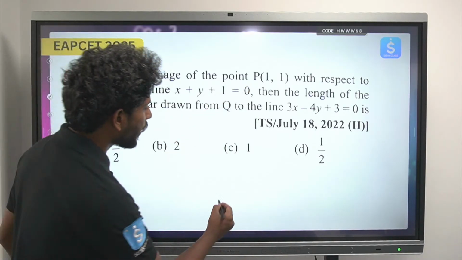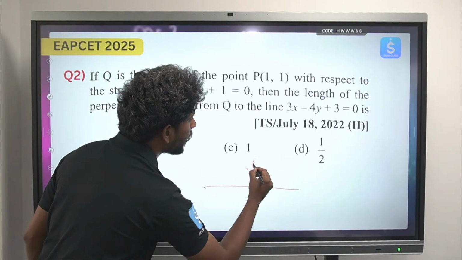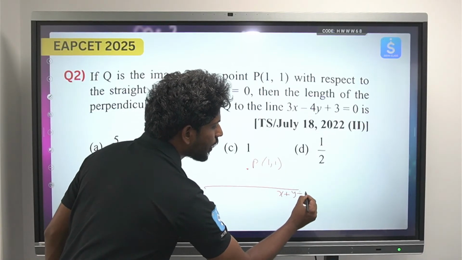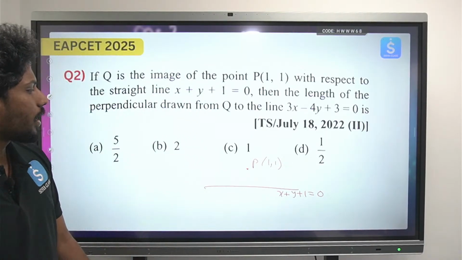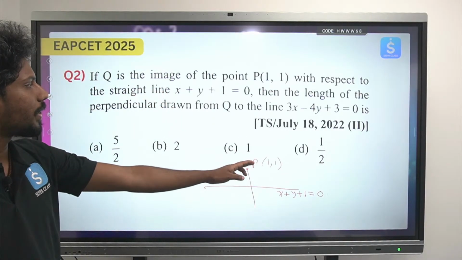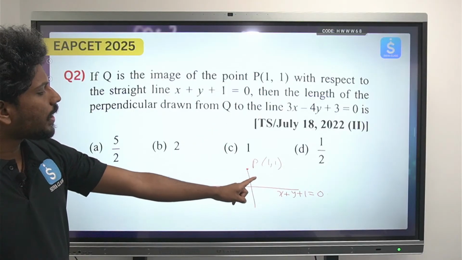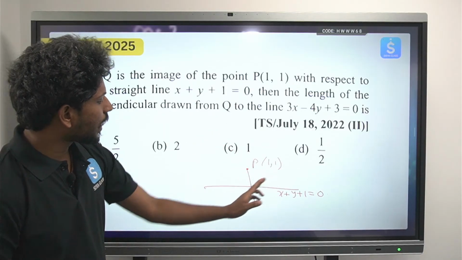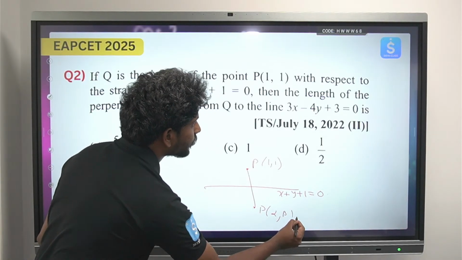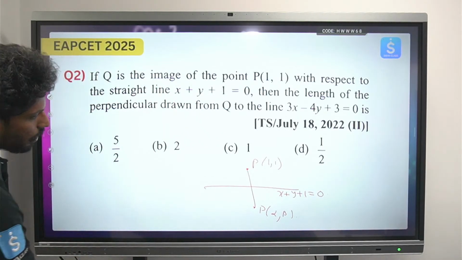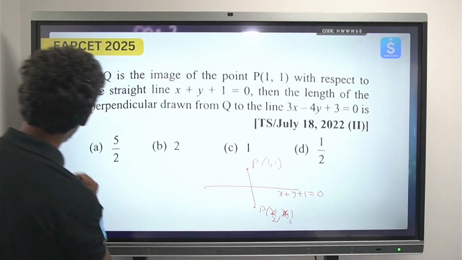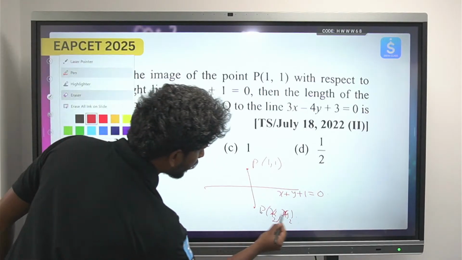So what is being asked here? This is the image of a point, that is, the reflection of a point. So there is a point P(1, 1) and there is a line x plus y plus 1 equals to 0. What is the reflection of this point P(1, 1)? So that will be ax1 plus b, so sorry, x2 minus x1. So this will be the reflection. So P will be, let it be alpha, beta. Okay, or x2 minus x1. You can just take x2, y2, for your convenience of formula.